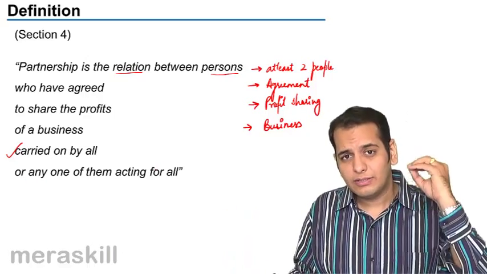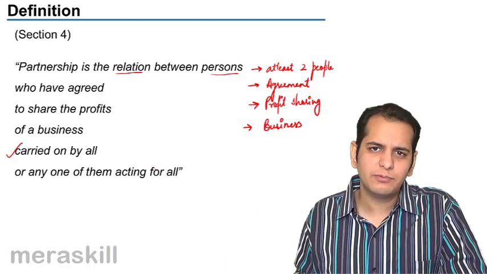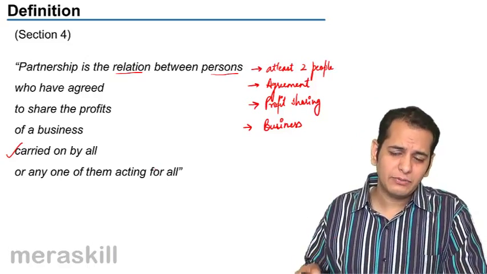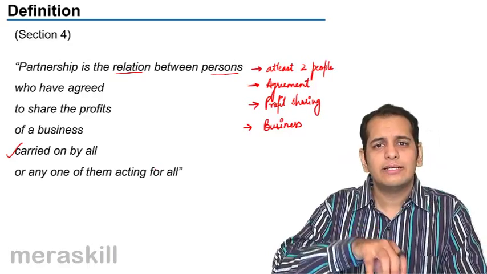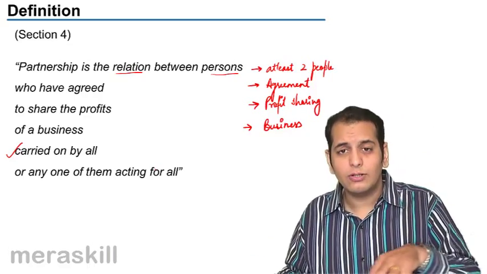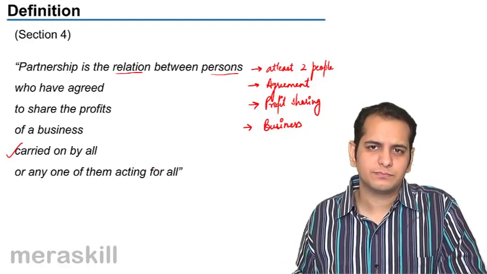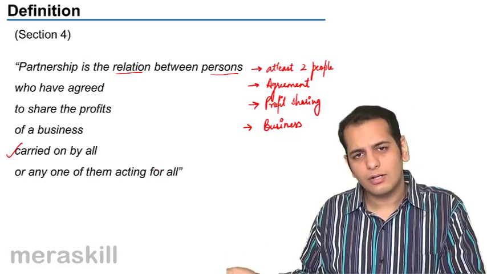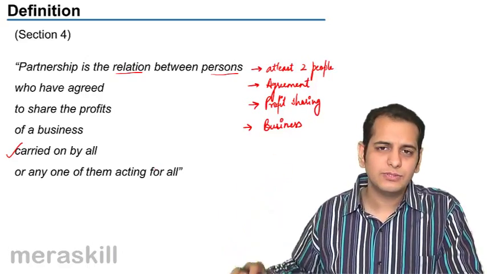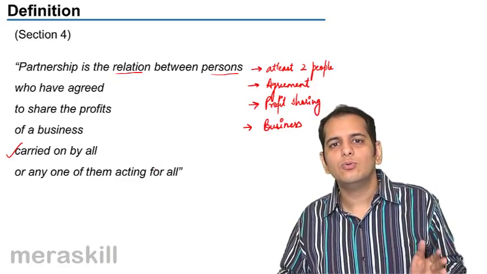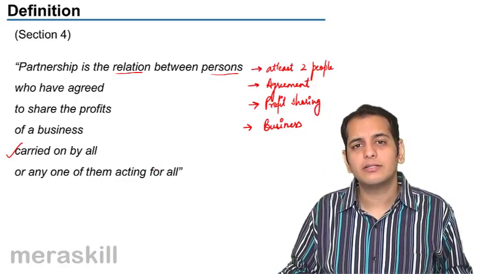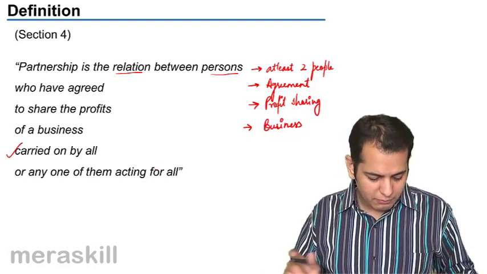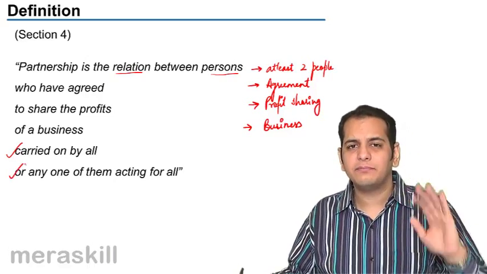Acha, only if, let's say, one person is conducting the business. There's one person who's given his brand to the business. There's another person who's invested capital in the business, and there's this third person who will be doing the business. Now the first two persons are not engaged in the business. They do not conduct the business. It's only the third person who is engaged, who's conducting the business. Can I say he is covered by this last line, or any of them acting for all?